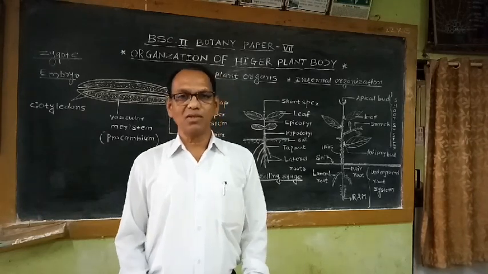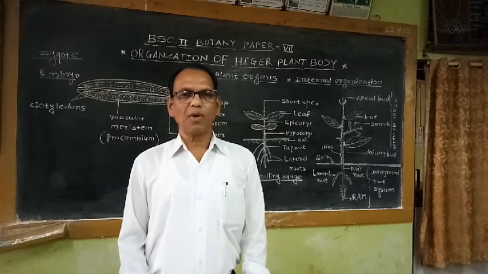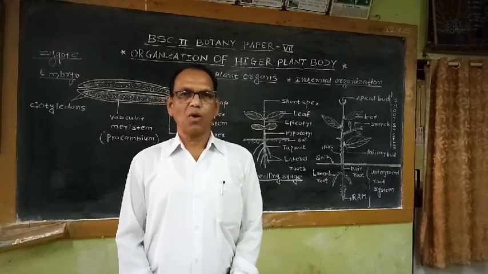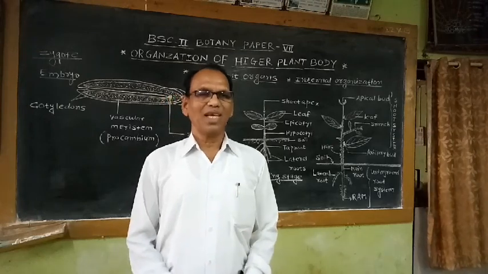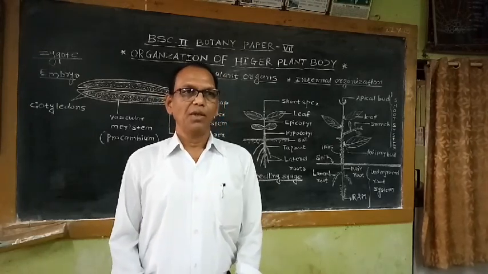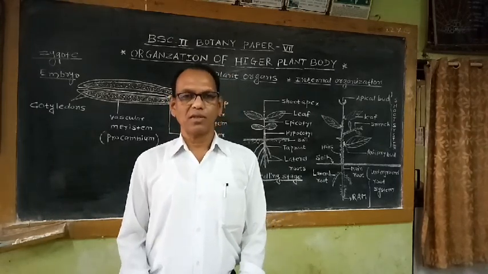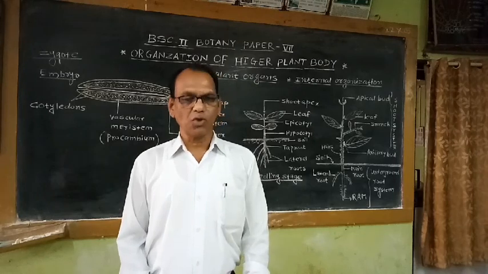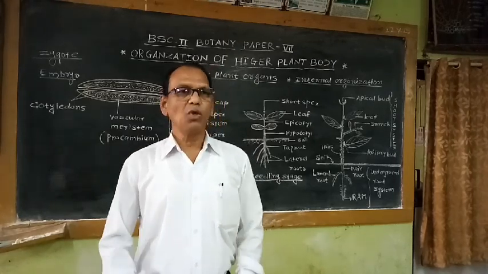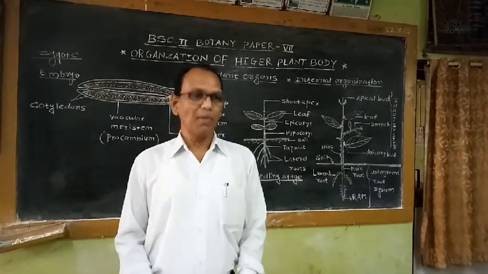By utilizing these raw materials, green cells, due to presence of chlorophyll pigments, in presence of sunlight, take part in the process of photosynthesis, and food is synthesized in the form of starch, which can be utilized for further growth and development of the plant.